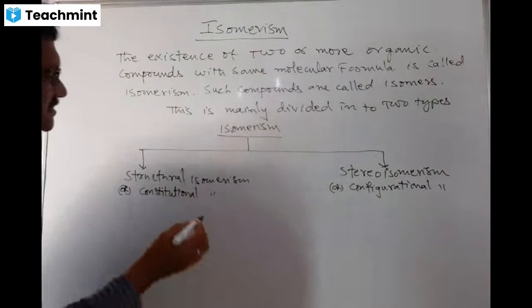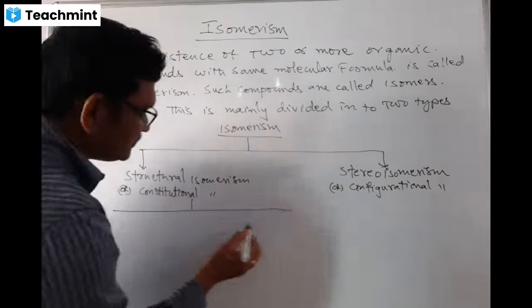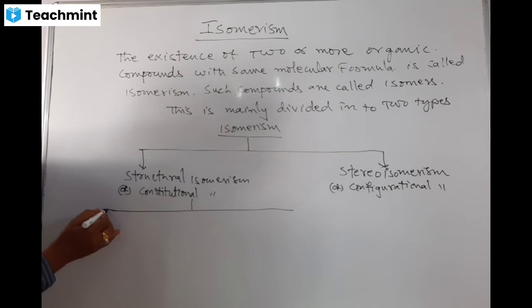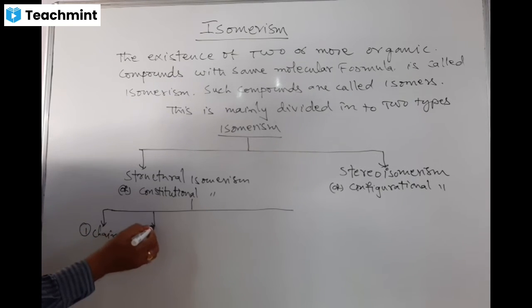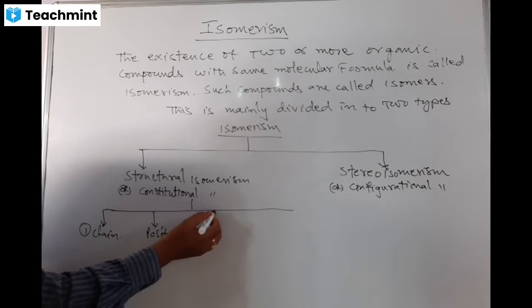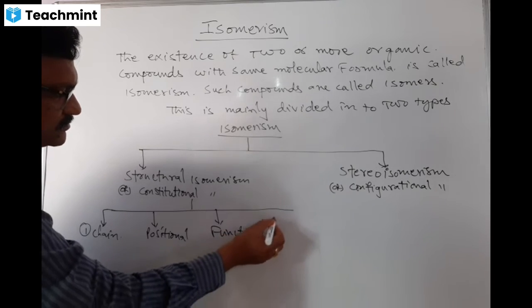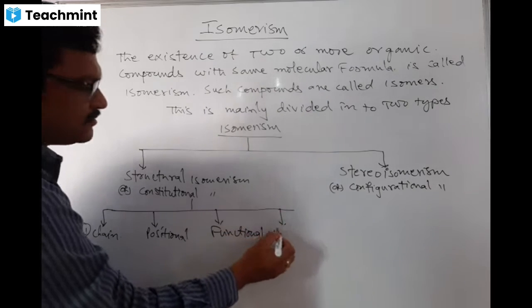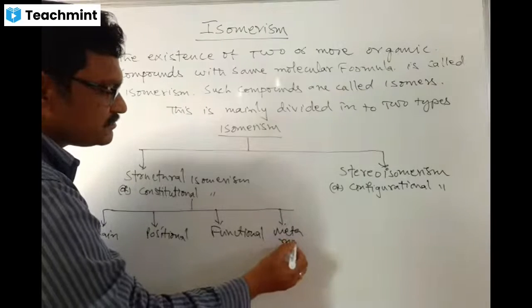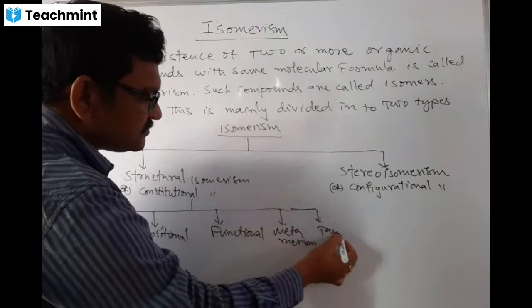See, just now I told you, the structural isomerism is again divided into five types: chain isomerism, positional isomerism, functional isomerism, metamerism, tautomerism.